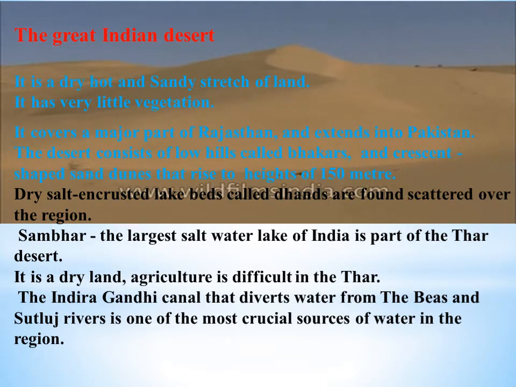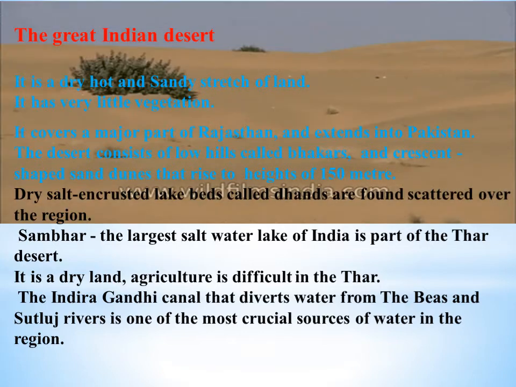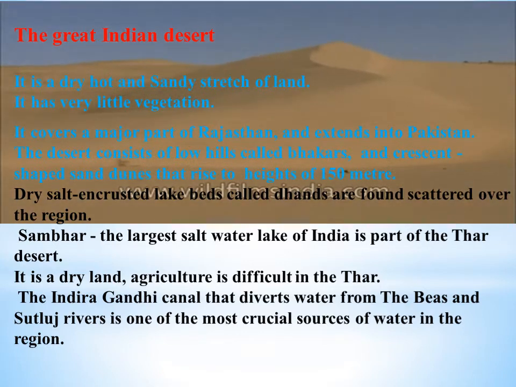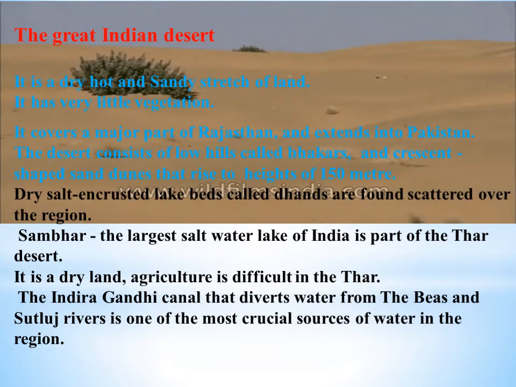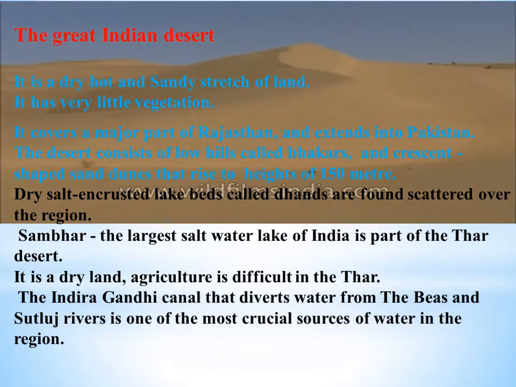The Great Indian Desert, that is Thar Desert. It is a dry, hot and sandy stretch of land. It has very little vegetation. It covers a major part of Rajasthan and extends into Pakistan.